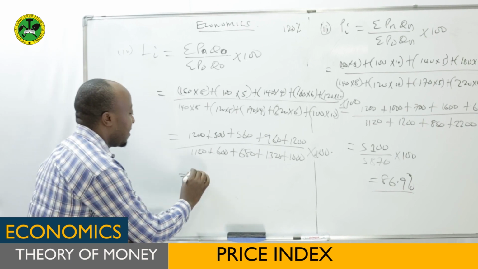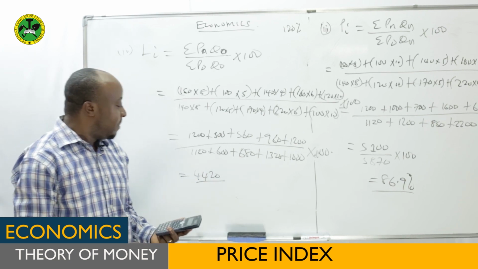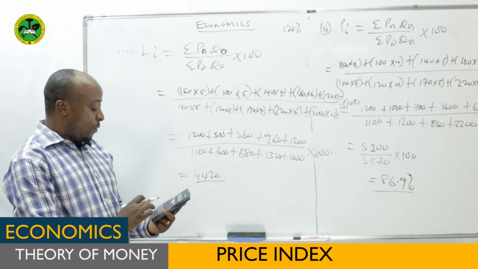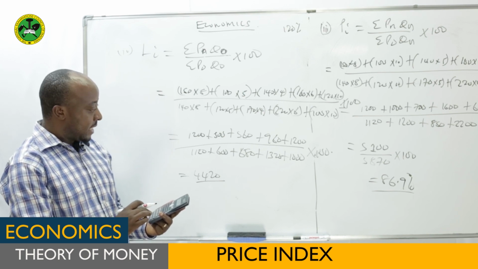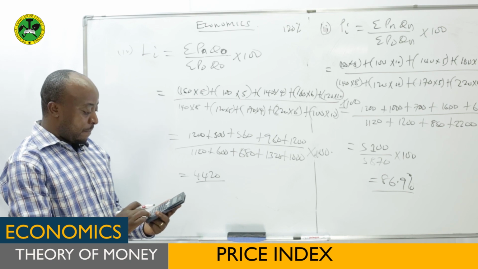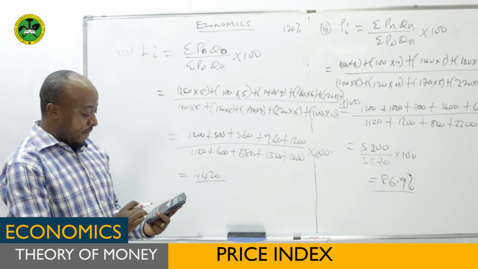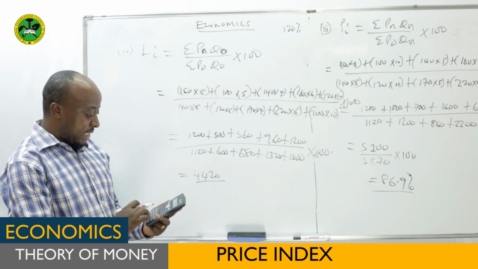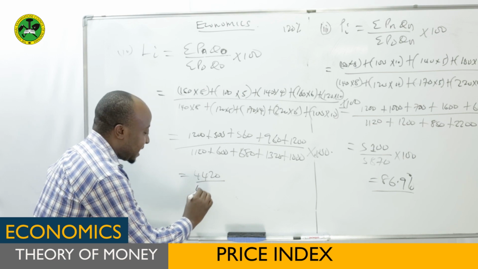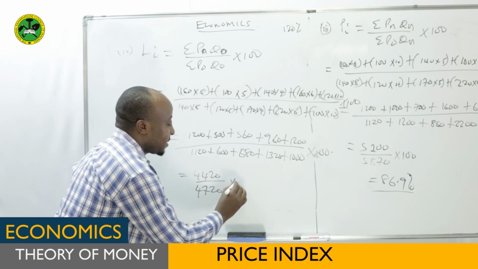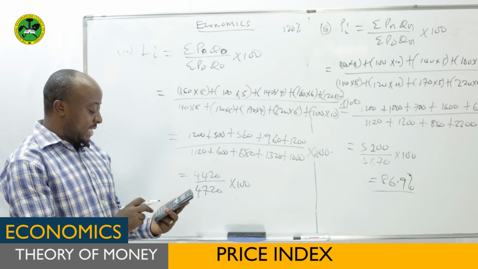This one will get 4420, divided by the denominator, which will be 120 plus 600 plus 680 plus 1320 plus 1000. This one you get 4720 times 100.